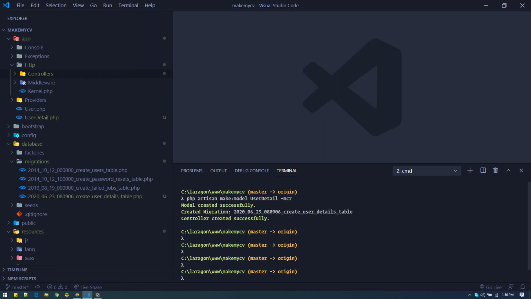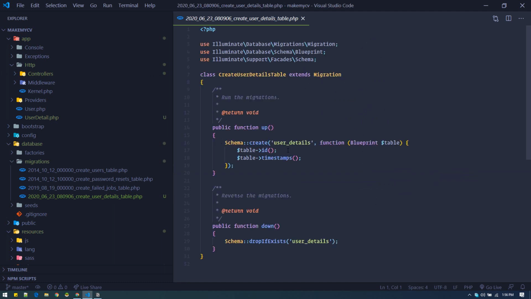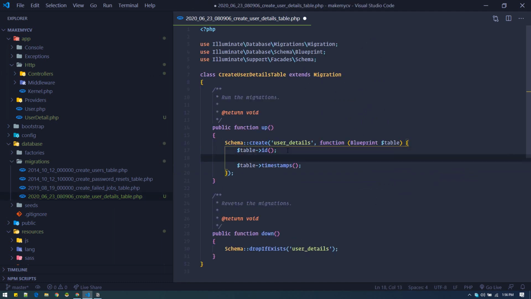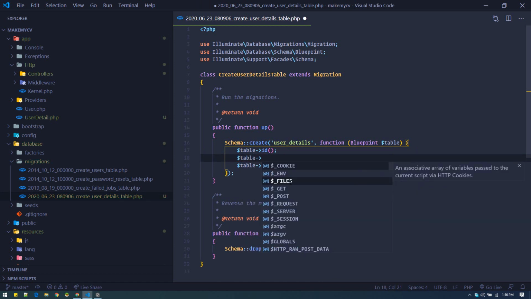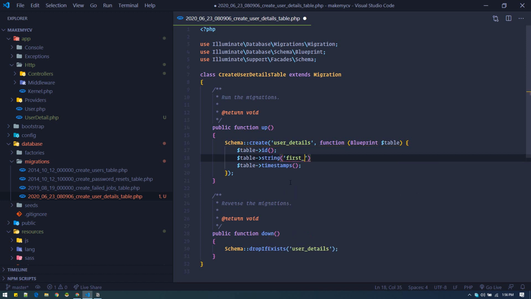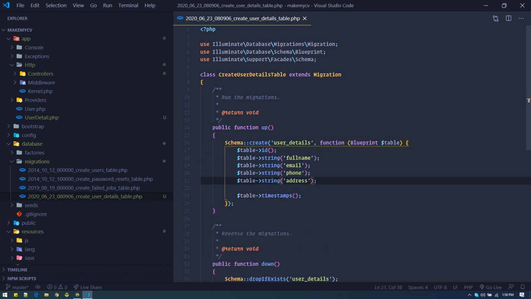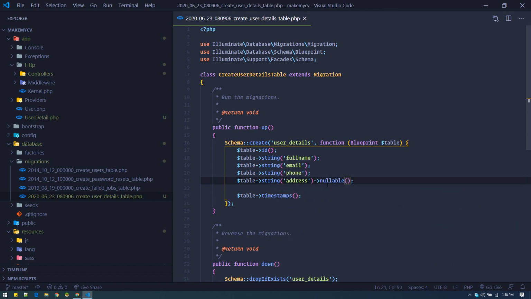Okay, so once all files are created, let's go first to this migration file, user details table, and we'll generate our table. Here we got the ID and timestamp fields by default. We will generate the table. So string first name. I'm putting these fields; you can put city, state, zip, whatever you like. Okay, I'll make this nullable.